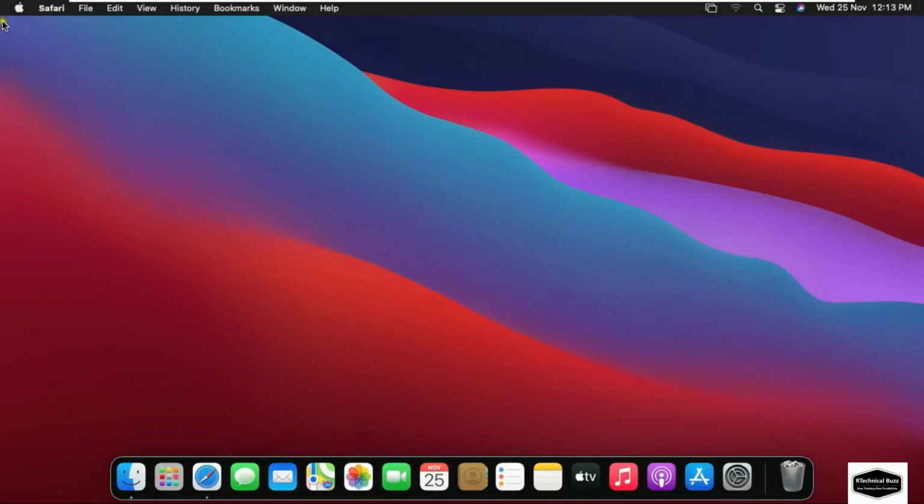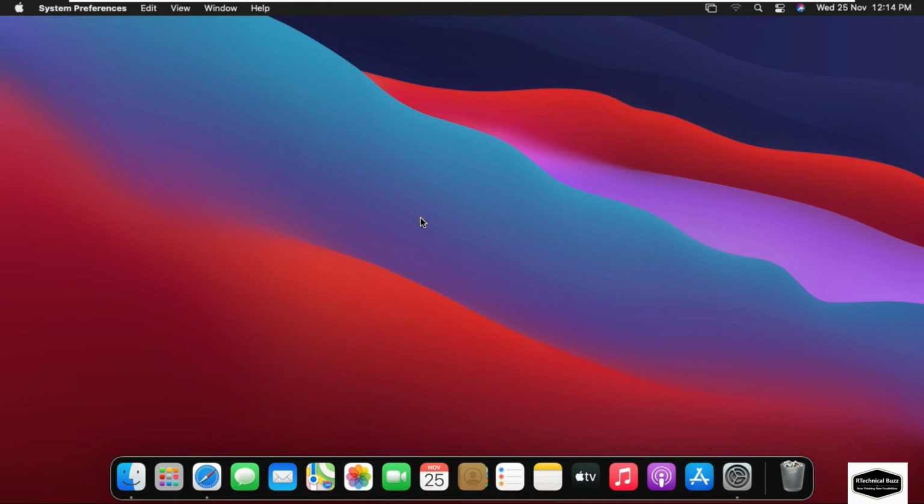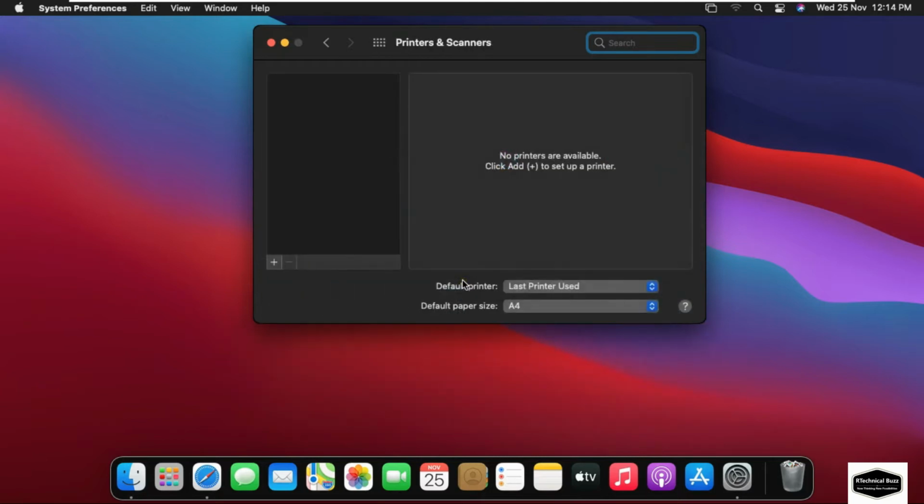Today in this video, how to install or share a printer in macOS. Go to System Preferences. Let's double click on Printers & Scanners. No printer is currently installed in my macOS. First of all, I will install the printer in my Mac.